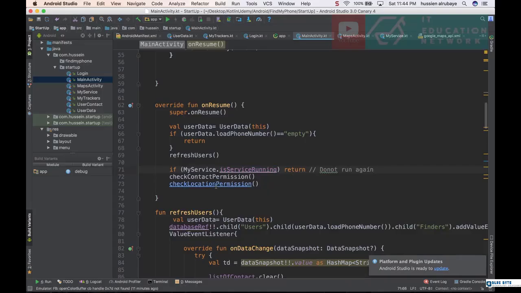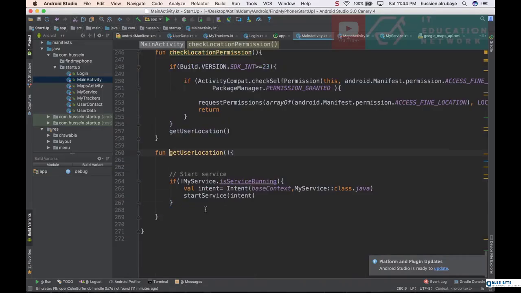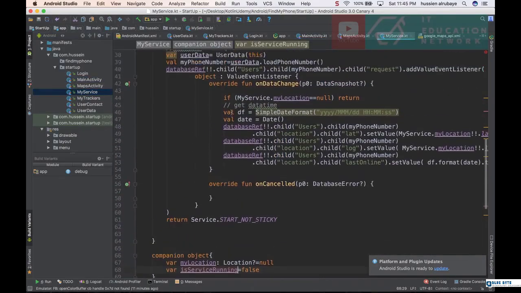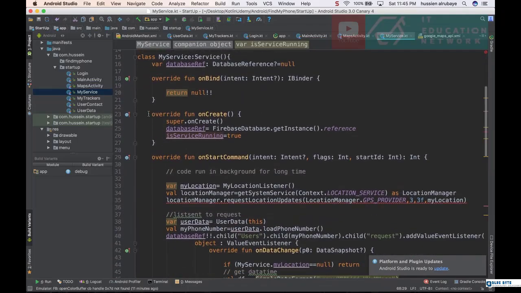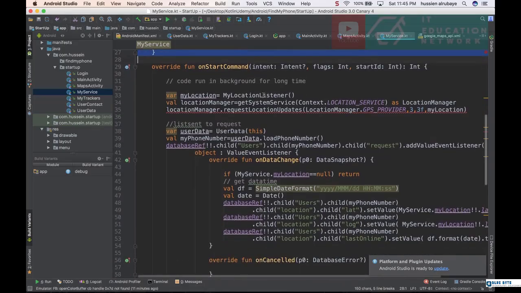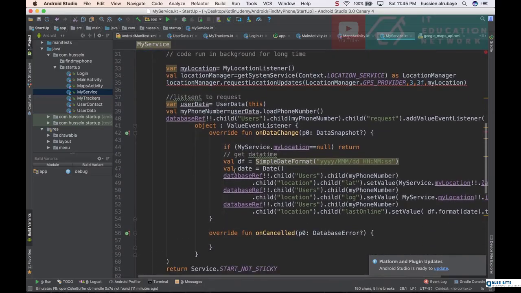So if it's not, you check the permission. If you accept it, get user location, you start the service. If it's not running, you just start it, and that is it. So this is the process. When the service gets started, it will run in the background, and the service will have two things. This one will be called when the service is created. This one will run in the background for a long time, getting location. And whenever anyone asks for my location, I send it to the server.